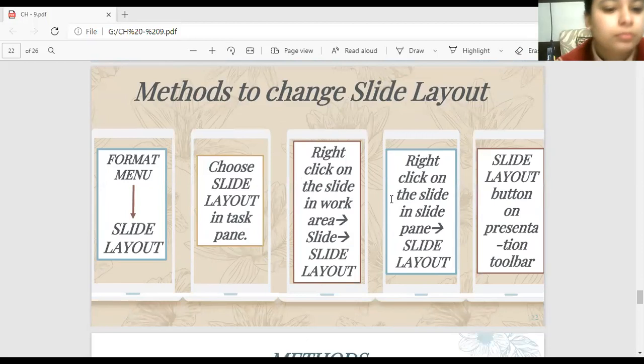Methods for changing slide layout. Format menu, slide layout in the task pane. Work area पे under the slide sub option is slide layout. Then right click on the slide in the slide pane, choose slide layout. Slide layout button on the presentation toolbar.